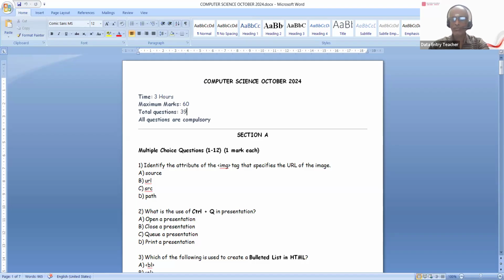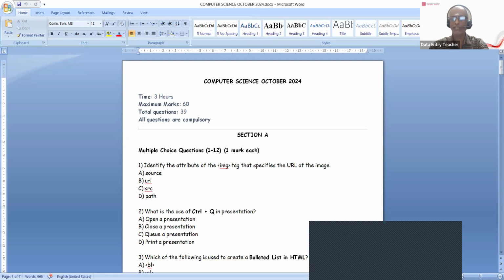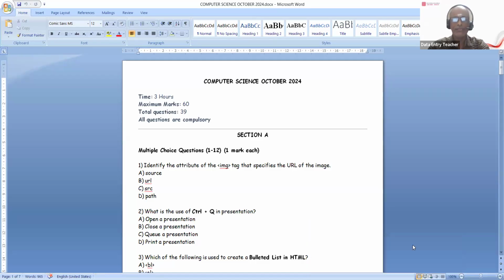All right, so I'll show you the 2024 question paper. There is no space, so I'm bringing it to the paintbrush and then I'll be explaining it. So let me share it. Yeah, so you can see the question paper here.